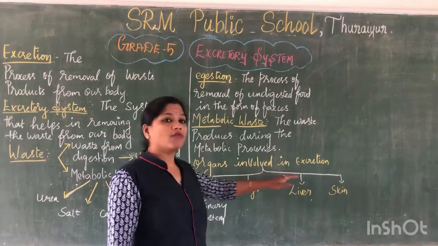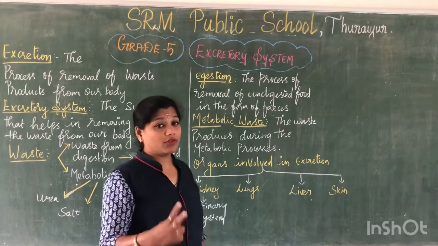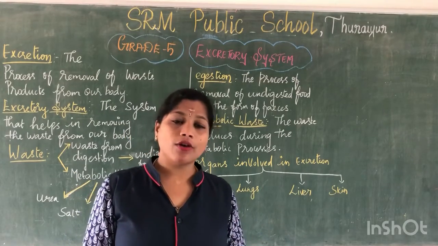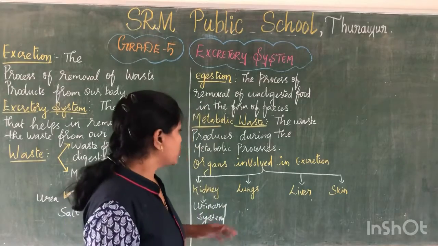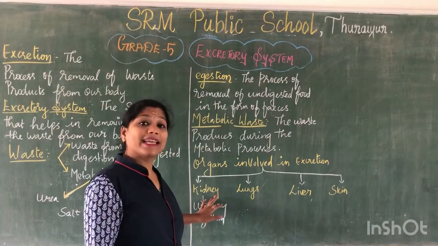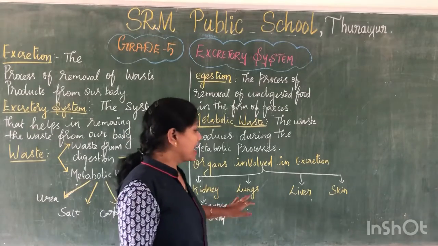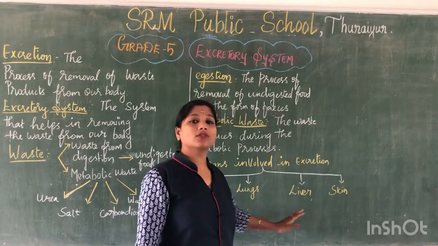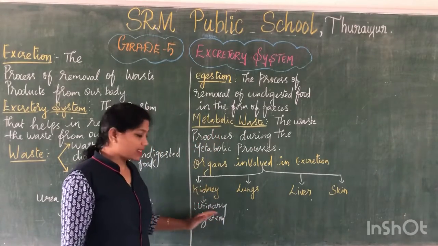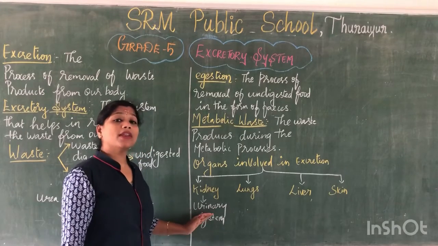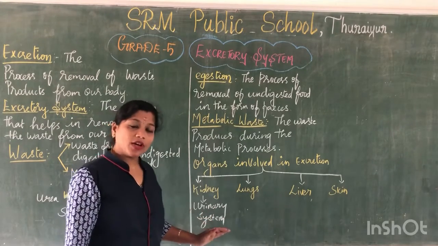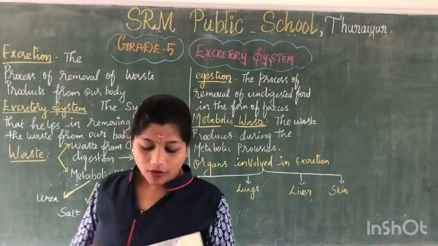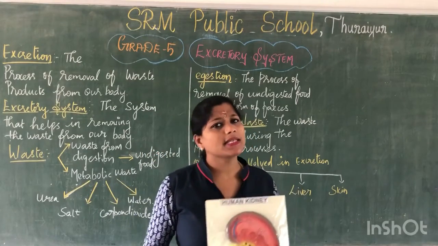So, the organs involved in excretion. We have two types of organs: the main organ of excretion and the associated organs of excretion. The main organ of excretion is the kidney. The associated organs are the lungs, liver and skin. These three form the associated organs, whereas the kidneys, that is the urinary system, are the main organ of excretion. Are we all clear with this, guys? First we will be seeing the kidneys, that is, the urinary system.